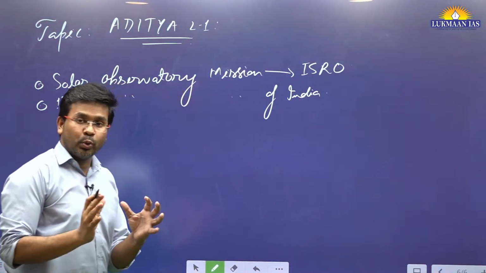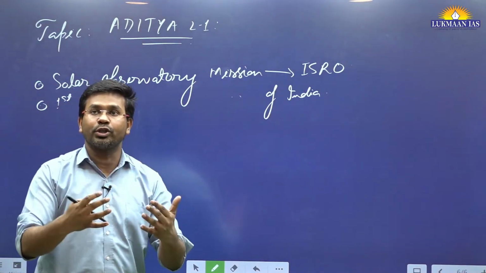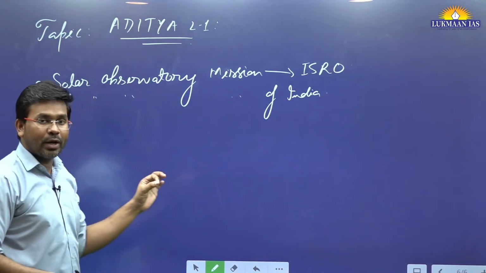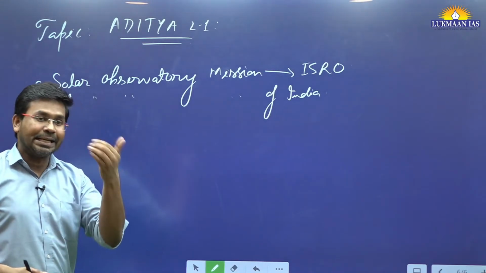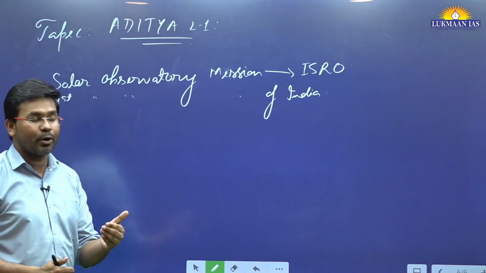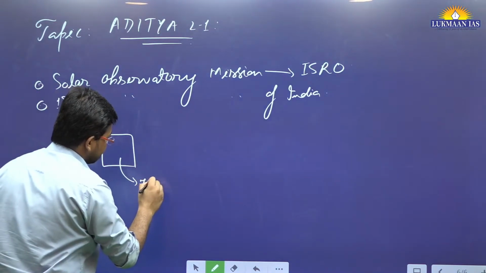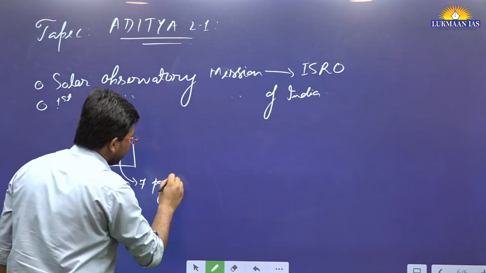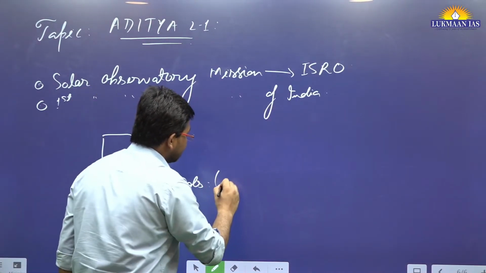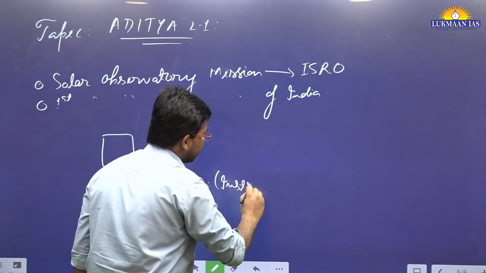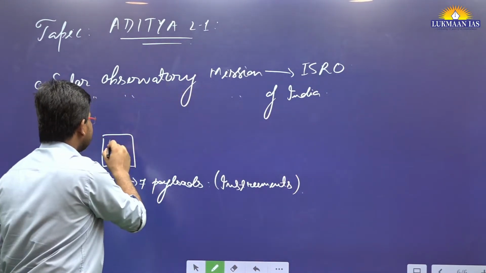So what do we want to do through Aditya L1? Through this Aditya L1 spacecraft that we have launched, we want to study the sun. We want to study the properties of the rays that are emitted by the sun. We want to learn about them. And as part of this mission, we have sent 7 payloads. Payloads are instruments that we have sent along with this Aditya L1.